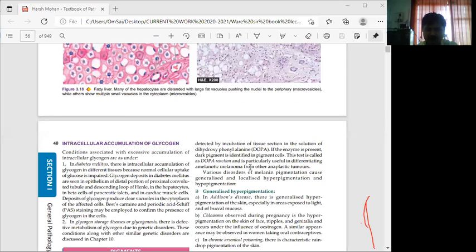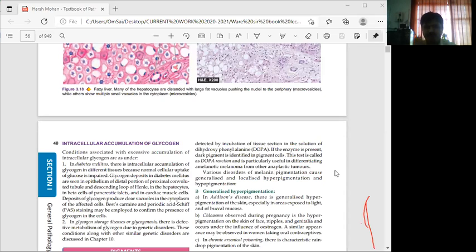This test is called the DOPA reaction and is particularly useful in differentiating amelanotic melanoma from other anaplastic tumors.